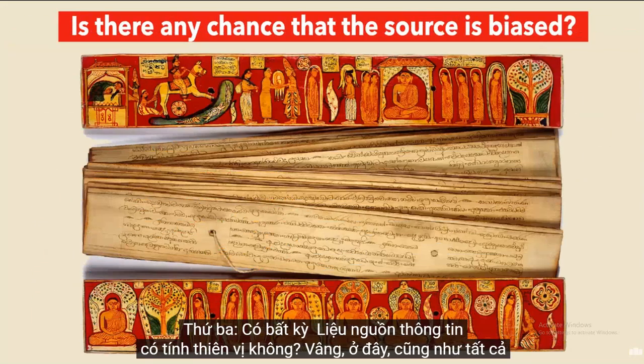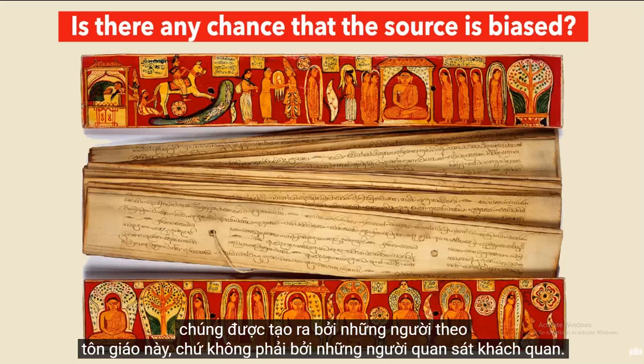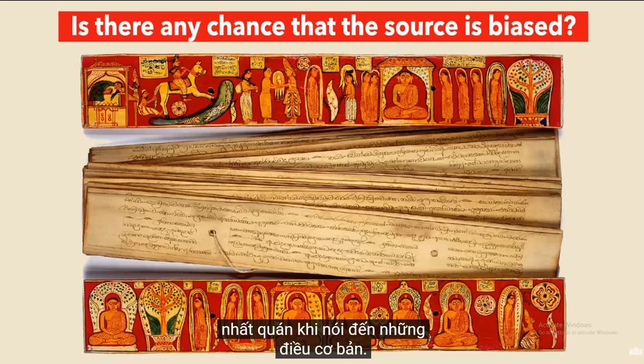Third, is there any chance that the source is biased? Well, here, like all religious literature, one has to admit that yes, the early Buddhist canons are biased because they, after all, were made by followers of the religion, not by impartial observers. But, like I said, if you strip away the supernatural elements from these stories, there is quite a bit of consistency when it comes to the basics.